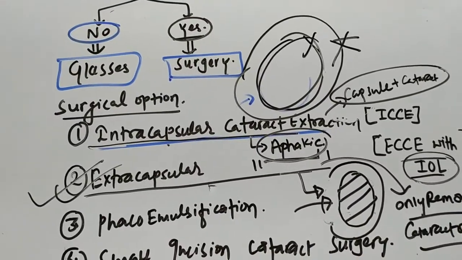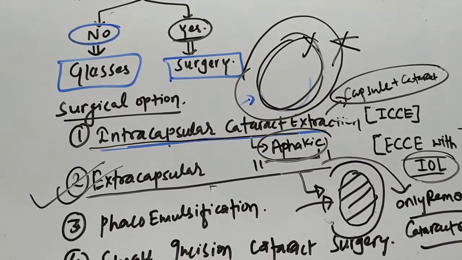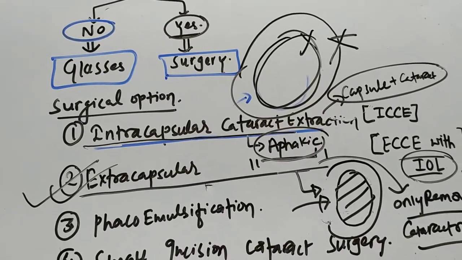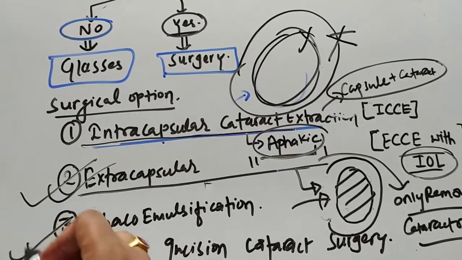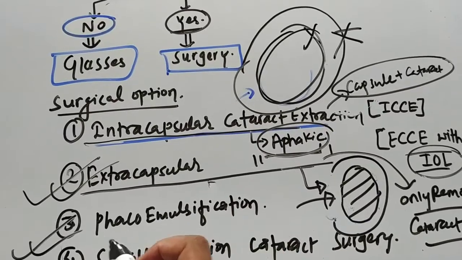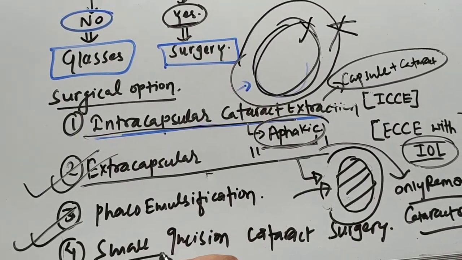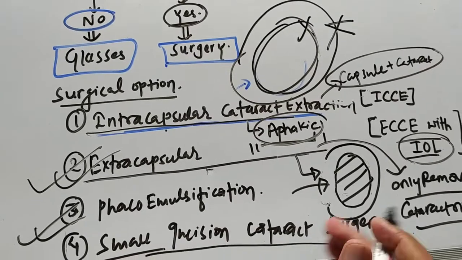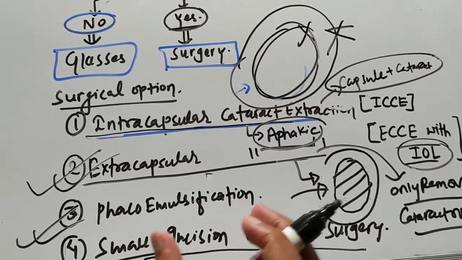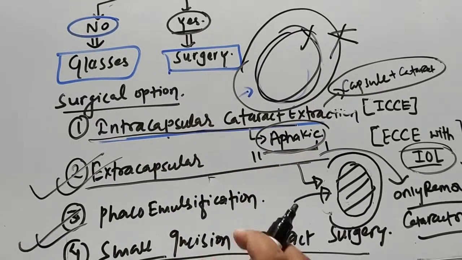The third operation is phacoemulsification. Phacoemulsification is the best operation that is done nowadays, and we will talk about this. And there is another operation, small incision cataract surgery. As the name suggests, the incision will be small. So we will talk about this also.